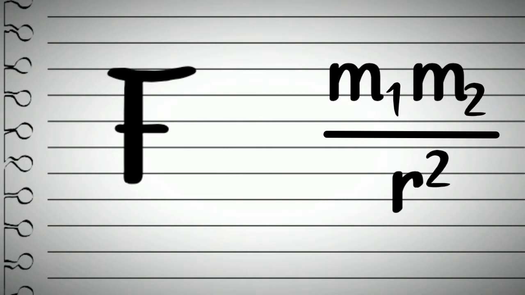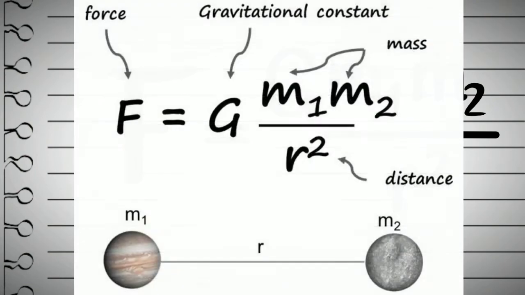Then he removed the proportionality sign and formed the equation F = G m1 m2 / r squared, where G is said to be the universal constant of gravitation.